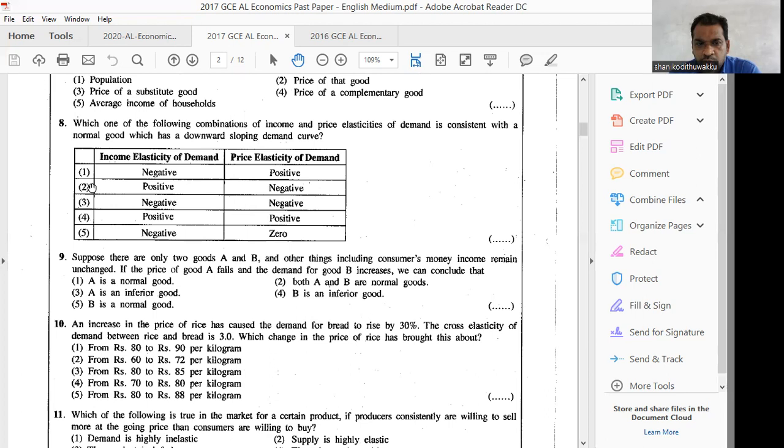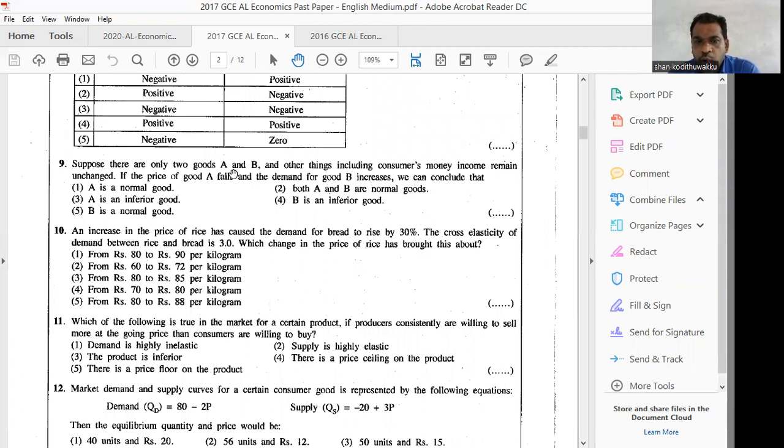That is the answer 2. Therefore, you should know what is income elasticity of demand and what is price elasticity of demand. So depending on those 2 natures of elasticity of demand, we can select the answer. That is answer number 2, income elasticity of demand for a normal good positive, but price elasticity of demand negative.